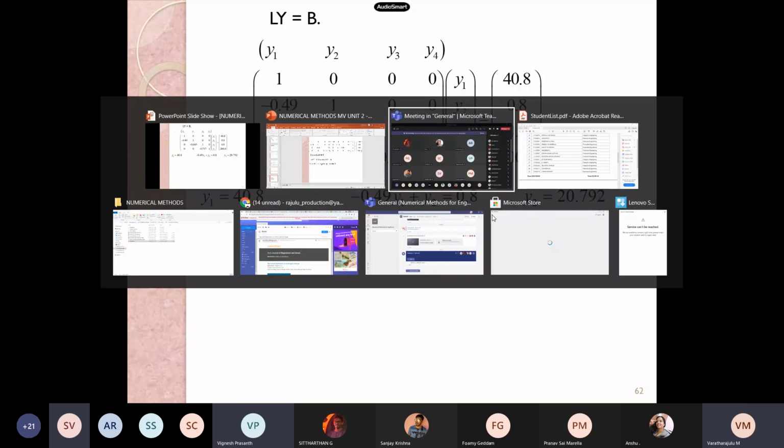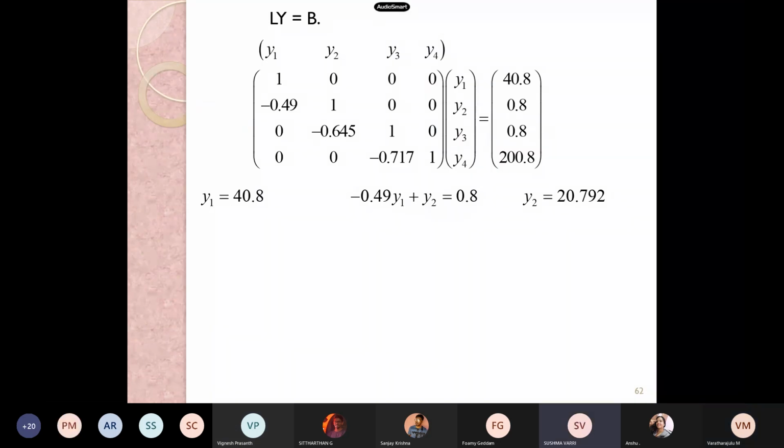Yes, sir. 20.792. Very good. The third equation, that is minus 0.645 Y2 plus Y3 is equal to A2. Then what would be our Y3? Yes, tell me.